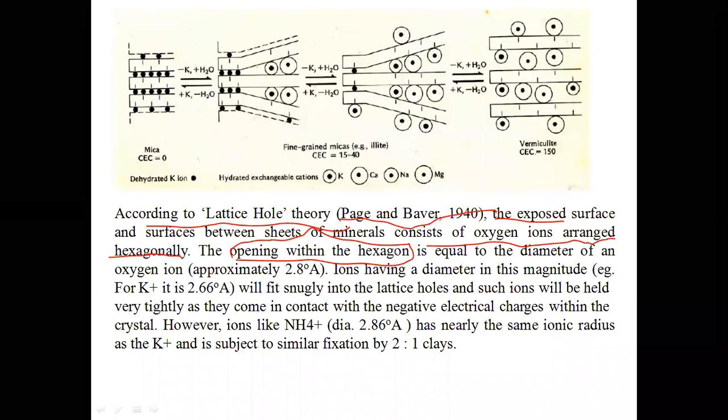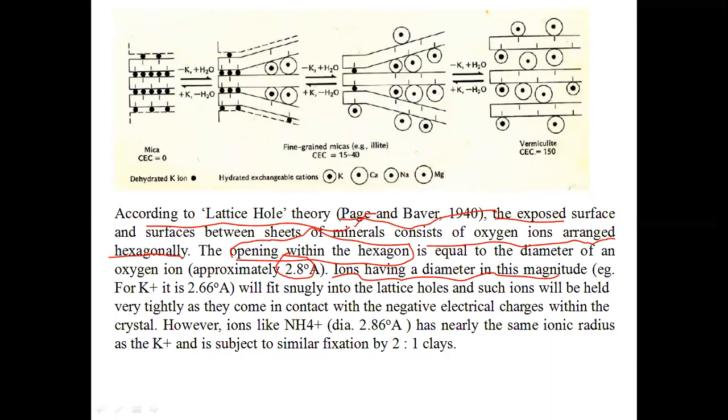The diameter of an oxygen ion is around 2.8 angstroms. So the ions which have a diameter of this magnitude will fit snugly into that lattice hole such that these ions will be held tightly.